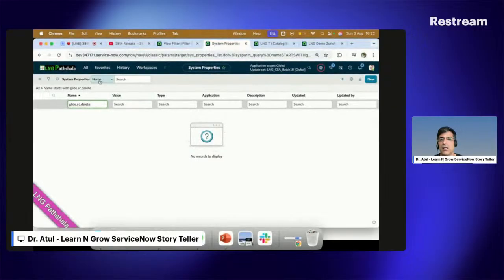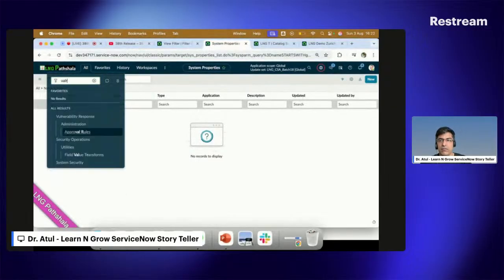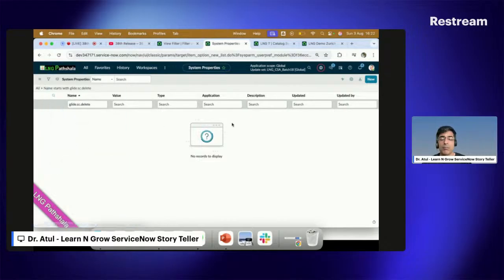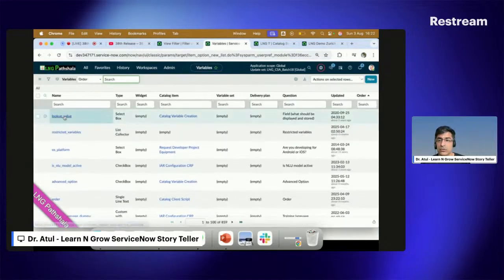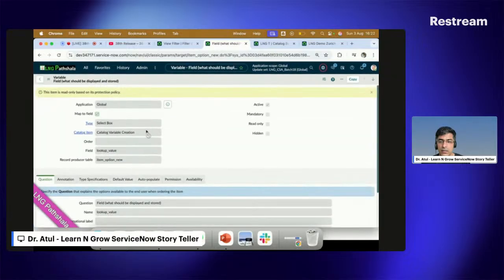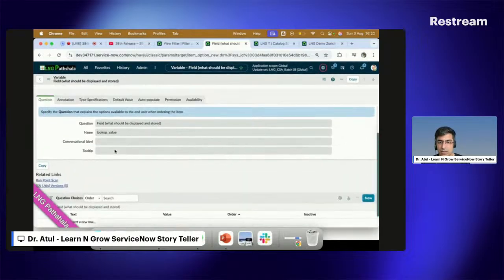So let's see if I go here as a variable. I'm not sure 100% because I did not explore it much, but let's see how it goes. So this is lookup values, and let's see if I have something. Okay, this is read only, so we cannot make any changes.